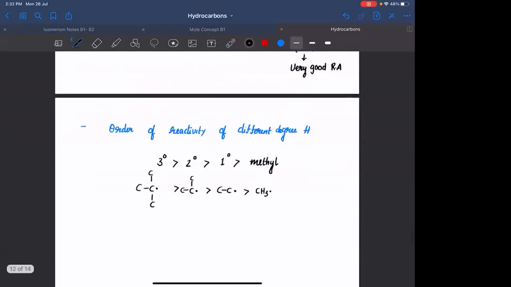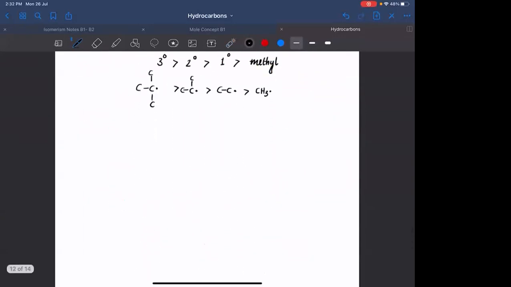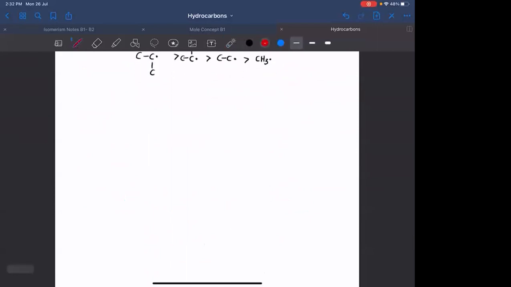Okay. Let us go to the mechanism. In any of the free radical mechanisms, everyone, this is important, it is important for your boards also. Please concentrate.